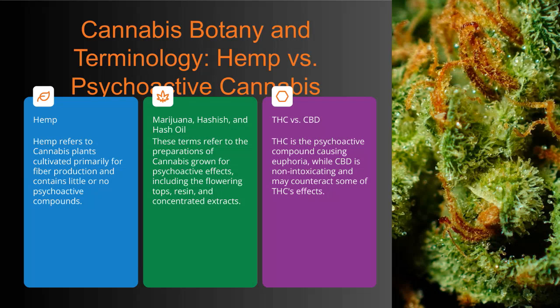Here, we're looking at some key terms and distinctions in cannabis botany that are essential for understanding the plant and its uses. First, hemp refers to cannabis plants grown mainly for their fiber. These plants contain very little to no psychoactive compounds, so they're not used for getting high. Then we have marijuana, hashish, and hash oil. These are preparations made from cannabis specifically cultivated for their psychoactive effects, usually focusing on the flowering tops and resin.